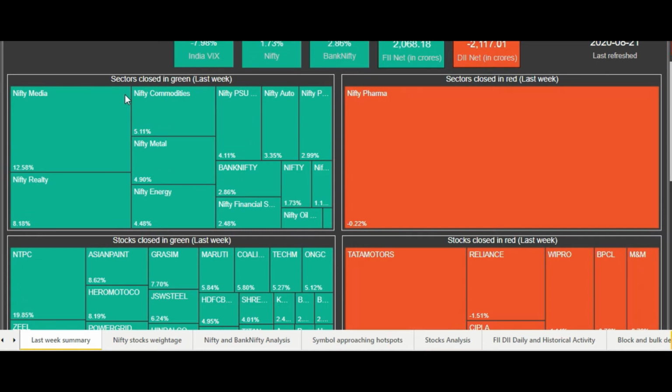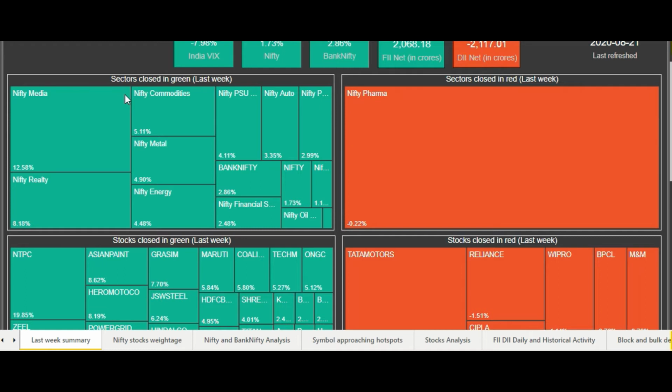Now you can see on the page that the first visual, which is a heat map, tells us about the sectors which closed in green last week, or the sectors which rose last week. Starting with Nifty Media, the first box tells us the sector which increased the most.